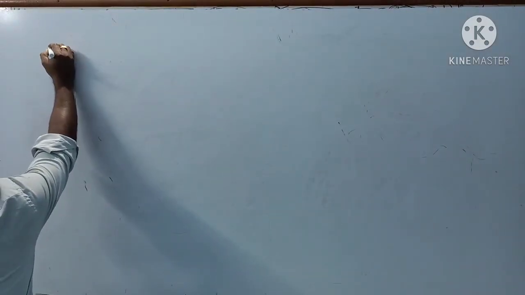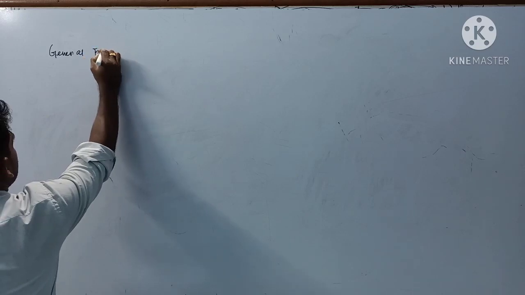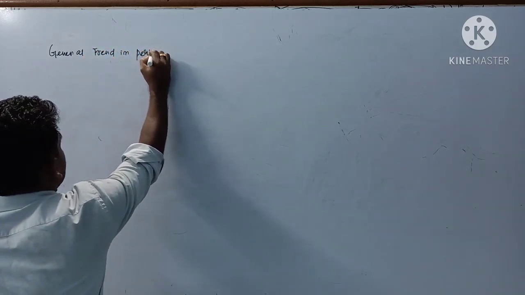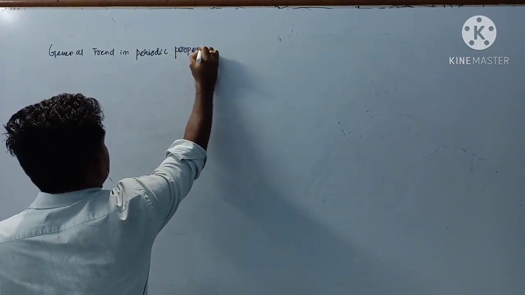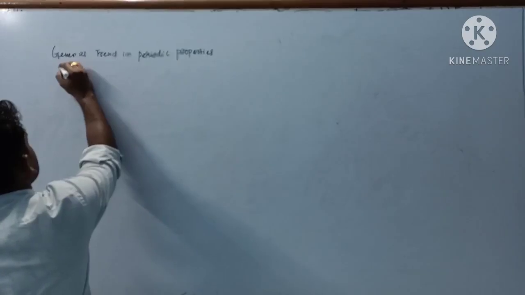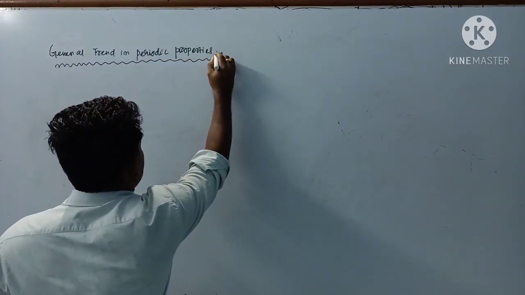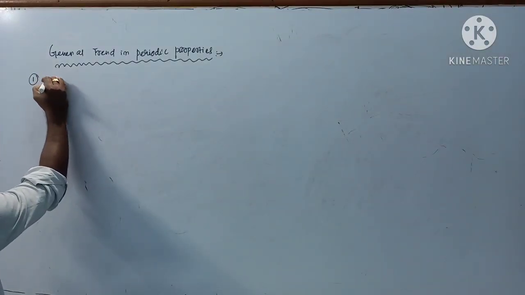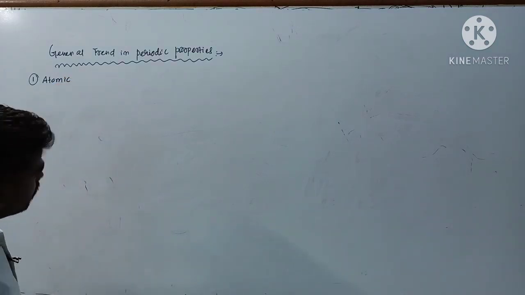Okay, that is general trend in periodic properties. So first property, that is your atomic radius.